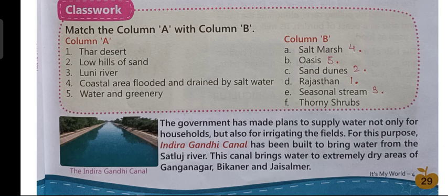What is a canal? Canal is a man-made water reservoir. So, here water is collected, water is brought from the Satluj River, and then it is supplied to the drier areas. This water is supplied to the dry areas of Ganganagar, Bikaner, and Jaisalmer. So, in all these places, children, water is supplied through Indira Gandhi Canal.